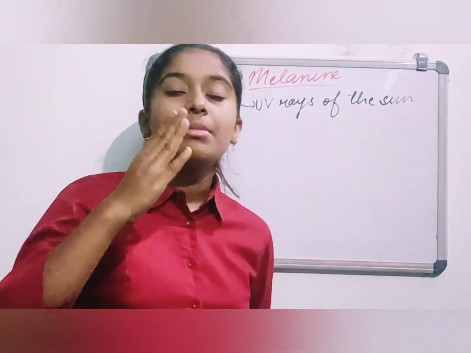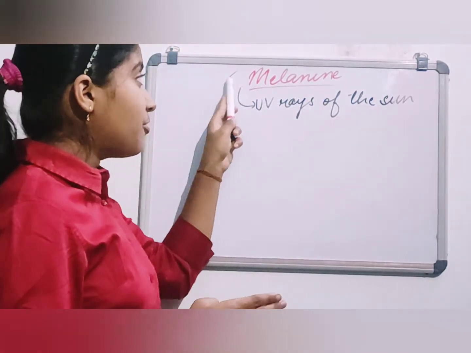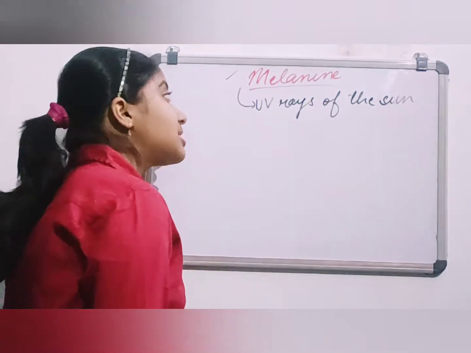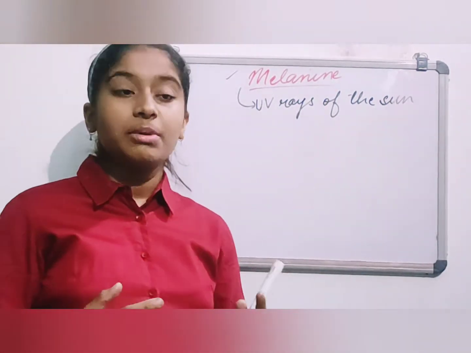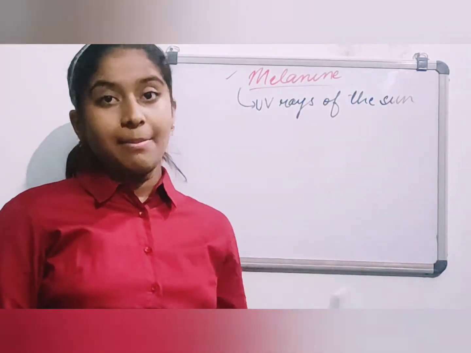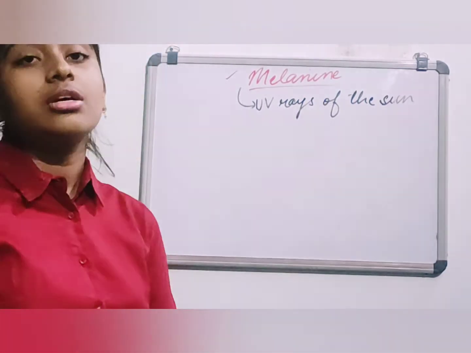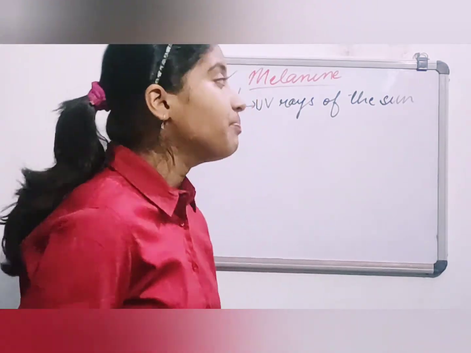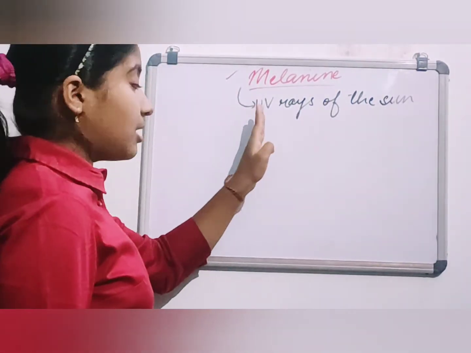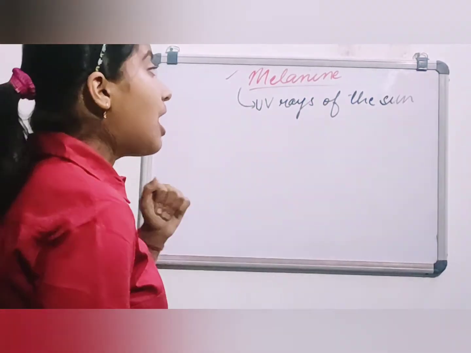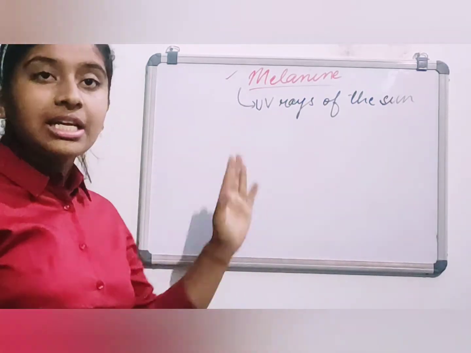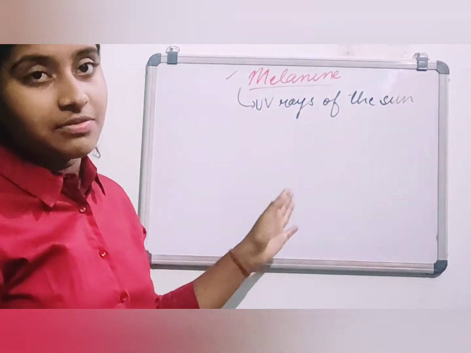But if the amount of melanin present in our body is lesser, then of course our skin tone would be more whitish, more like the skin tone of Americans and those people who are living in Europe, okay. So the main function of melanin is nothing but saving our body from the harmful ultraviolet rays of the sun. Okay, this is the main function, and giving color is of course also a function of it, okay.